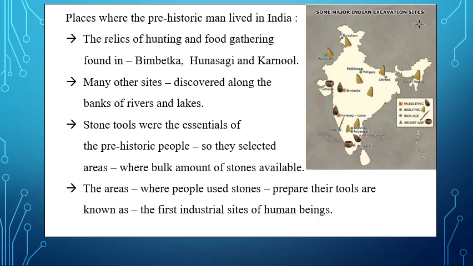It means the first industry started by man was the production of stone tools using stones, and the areas where people produced stone tools are called the first industrial sites of human beings.